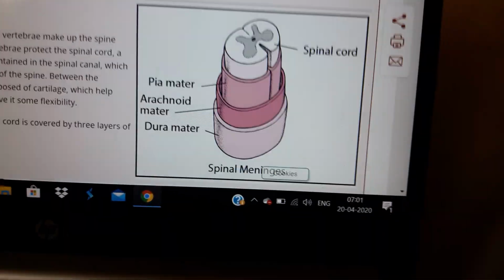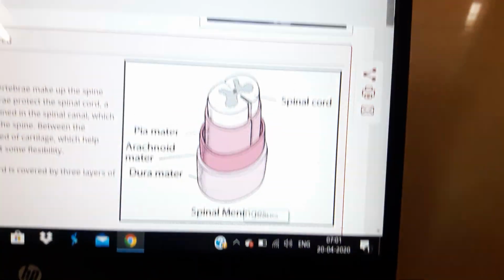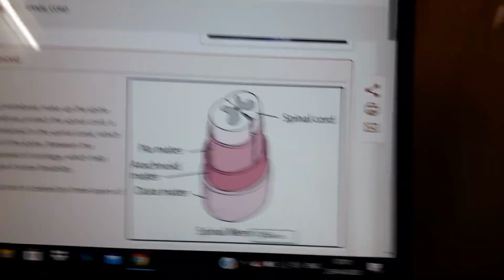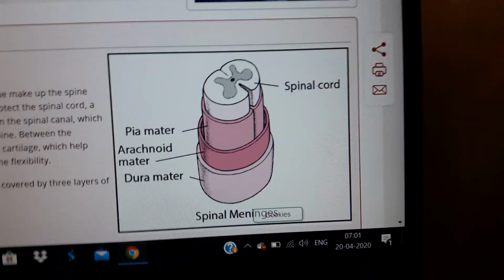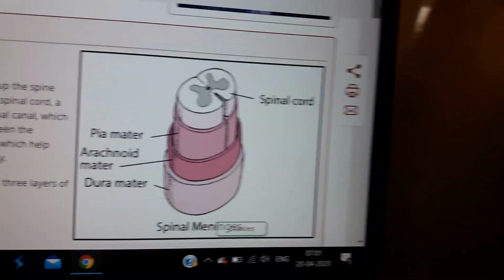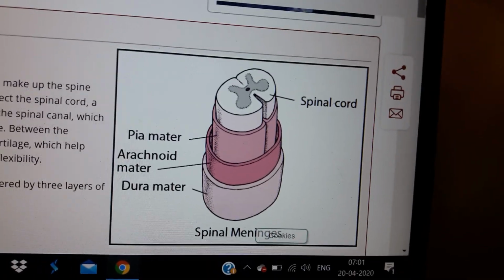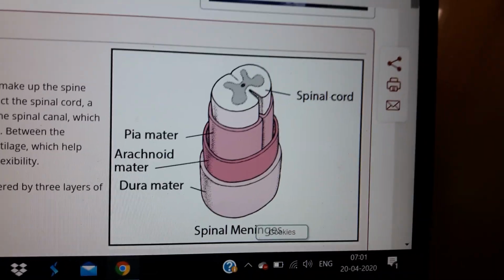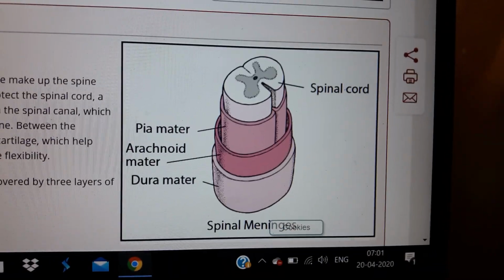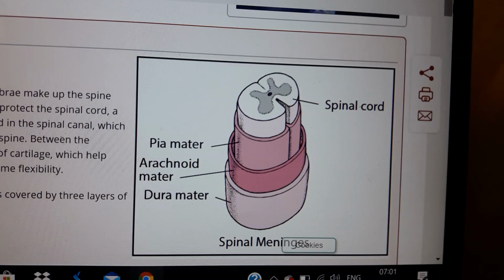These spinal reflex arcs sometimes consist of interneurons or connector neurons.